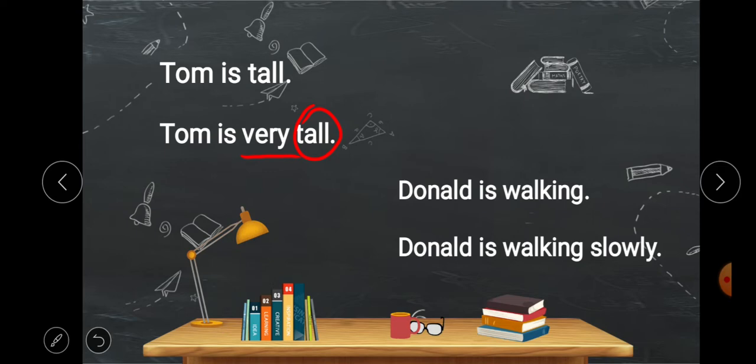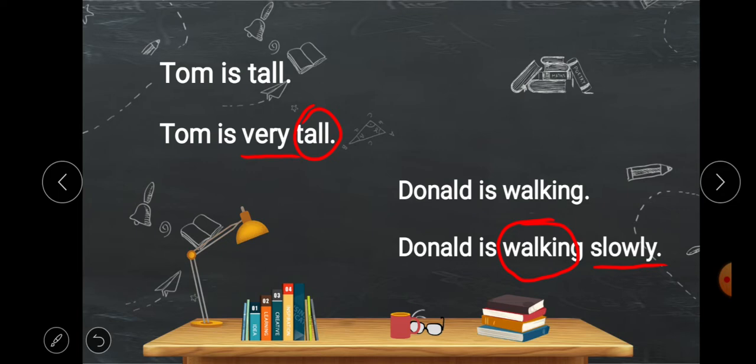The second sentence, Donald is walking. So Donald is walking slowly. Which word we have added? Slowly. Donald is noun, is helping verb, walking verb, and slowly. What is the role of slowly here? This word is describing walking. In what manner he walking? Slowly. So slowly is a word which describes here the verb.